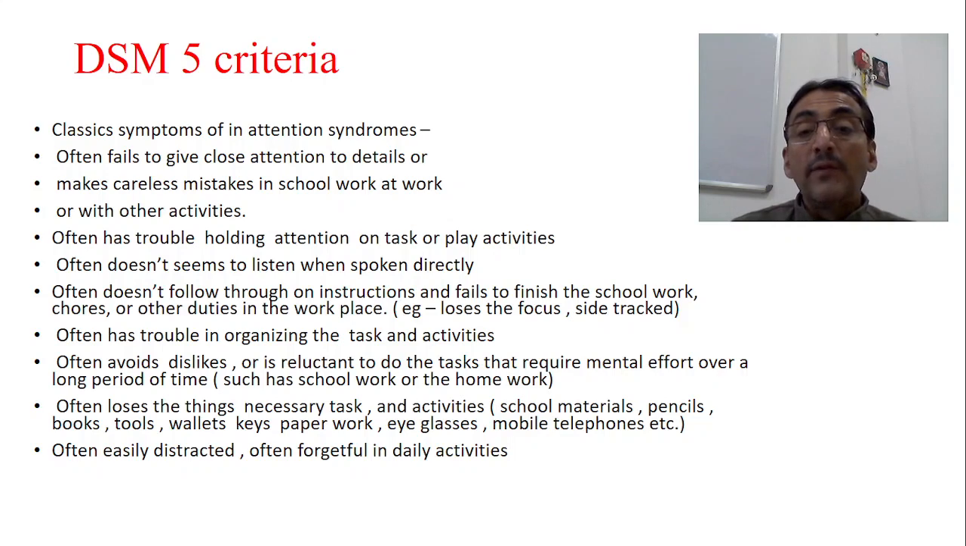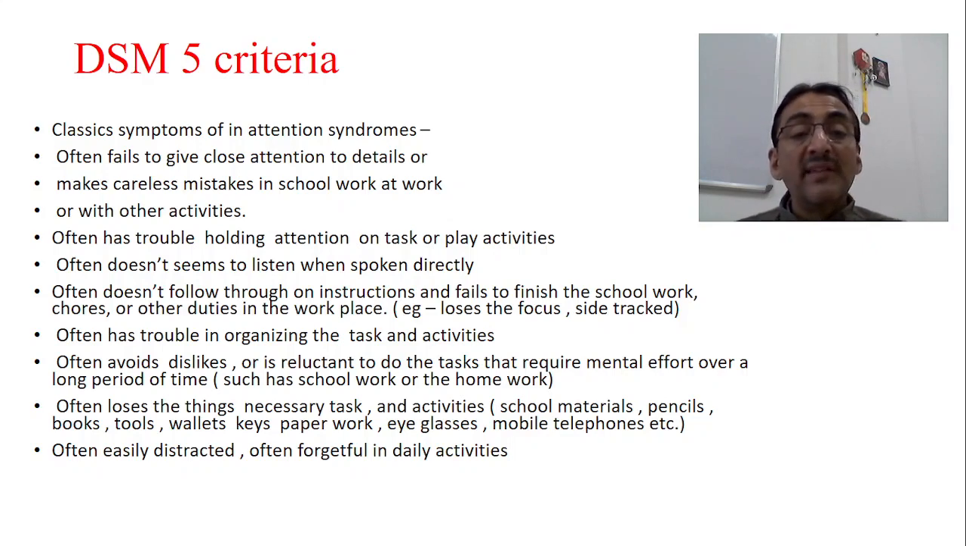Example, loss of focus, sidetracked, etc. Often has trouble organizing tasks and activities. Often avoids, dislikes, or is reluctant to do tasks that require mental effort over a long period of time, such as schoolwork or homework, etc.